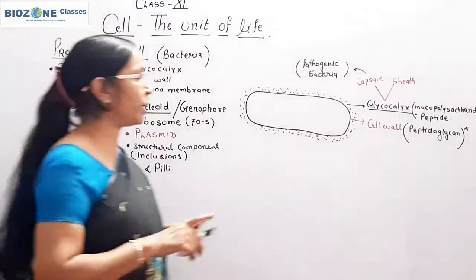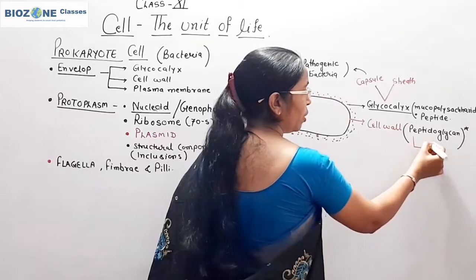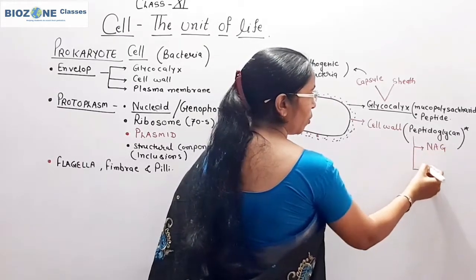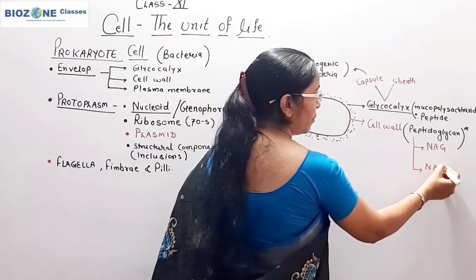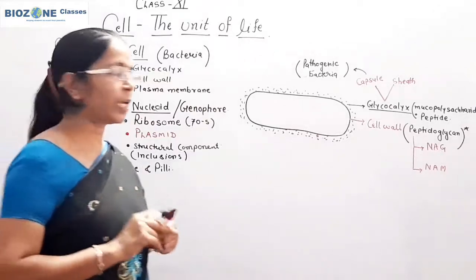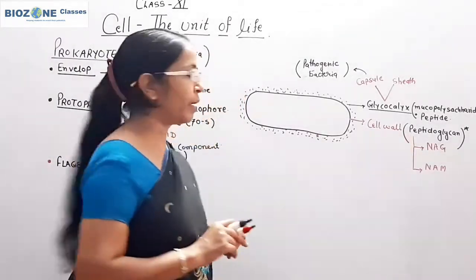Now what is peptidoglycan? Peptidoglycan is a polymer of NAG and NAM. So repeating units of NAG and NAM are present and combinedly form the peptidoglycan.